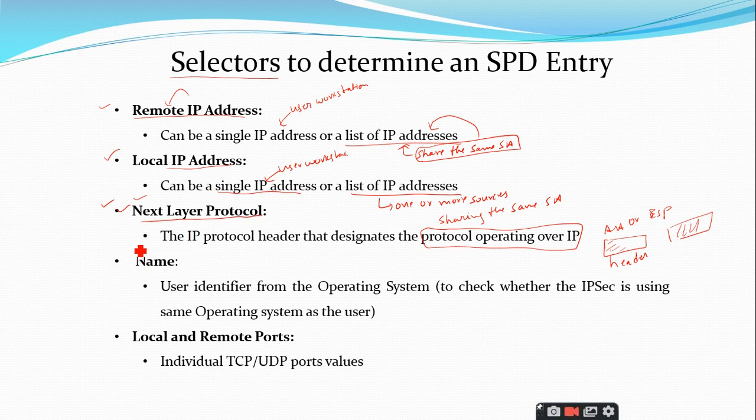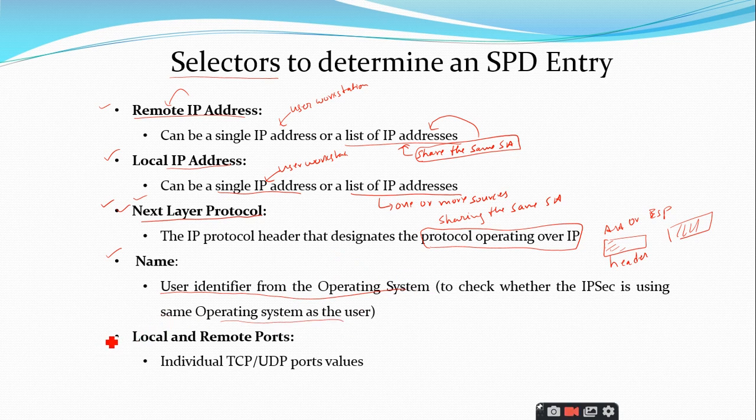And the next selector we have in this SPD entry is the name. It is a user identifier from the operating system. The operating system will be giving some names, and this is not a field in the IP or upper layer headers, but it is available in the IPsec and is running on the same operating system as the user. So it is just to check whether the IPsec is using the same operating system as the user or not.